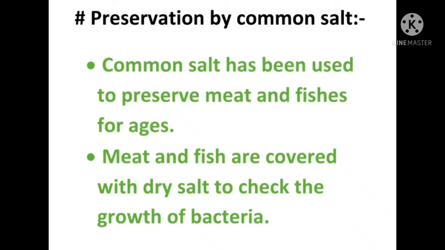Now we will see preservation by common salt. Common salt, or you can say table salt, has been used to preserve meat and fishes for ages. Many people preserve dry meat and dry fishes with the help of salt. What they do is, firstly, to the fresh meat they add a lot of salt, and to fishes also. In common language it is known as sukhi machi. So that is preserved by using this salt. Then it is sun dried.